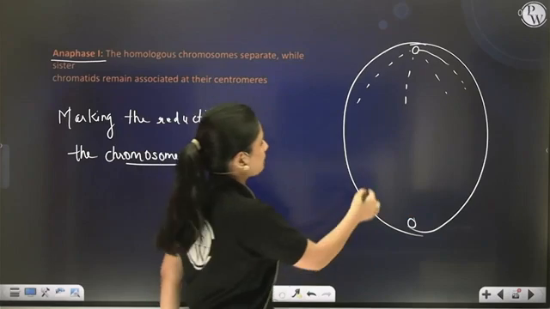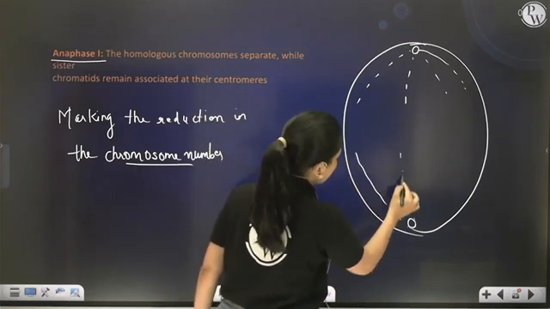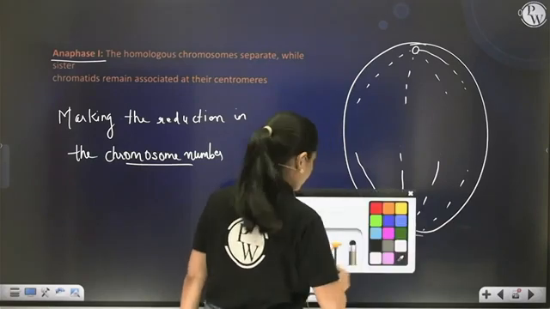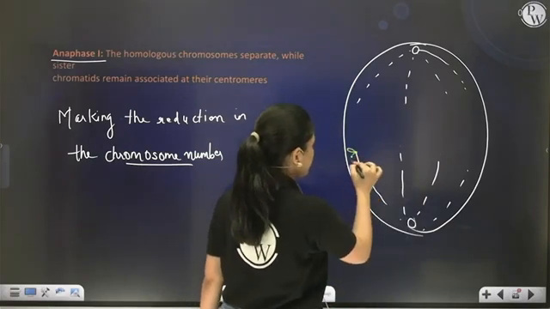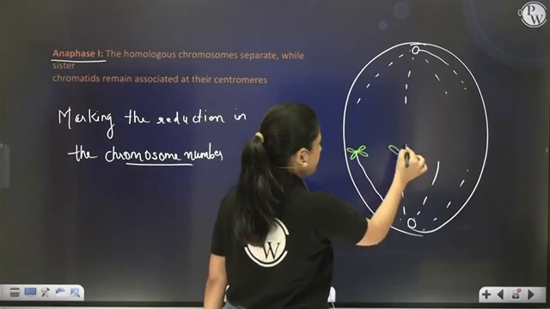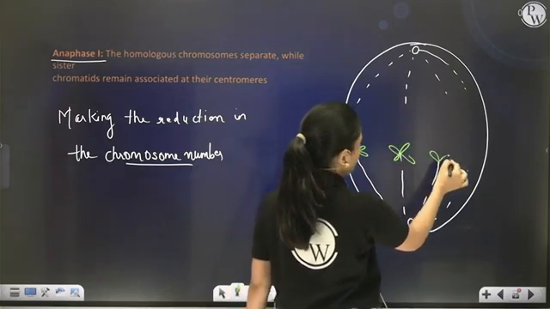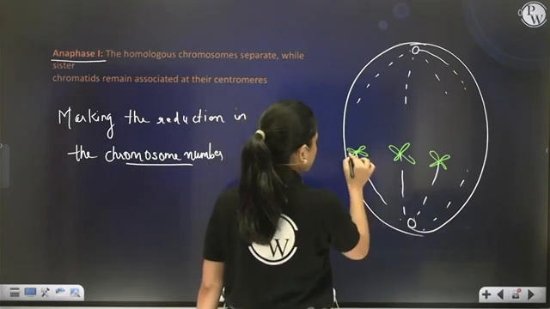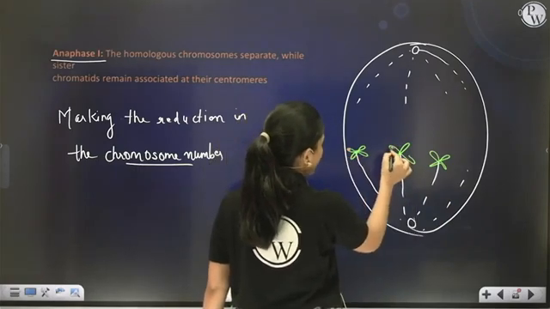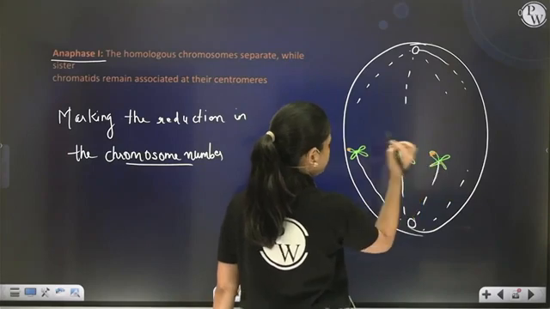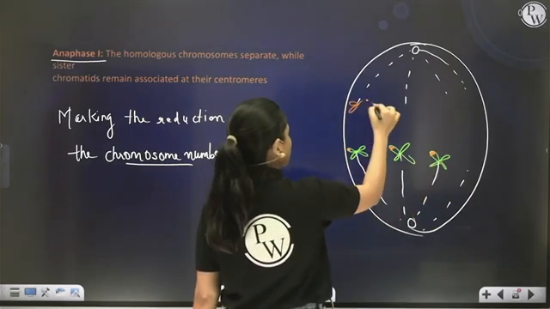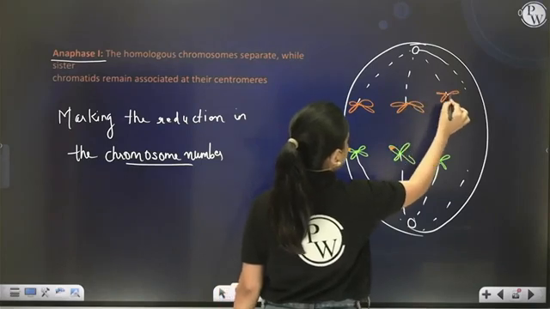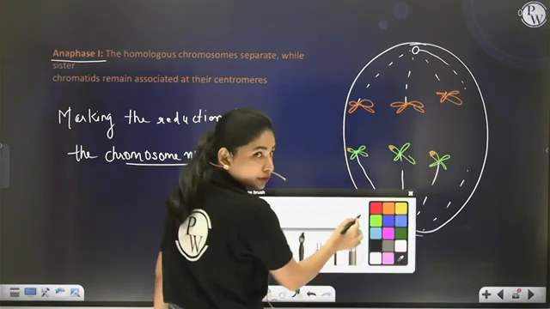So similar happens with the spindle fibers as well, because of which some 23 chromosomes move towards one pole having a little bit of orange. Why orange? Because exchange of genetic material has taken place, right? And some 23 chromosomes are moving towards the opposite pole having a little bit of green.